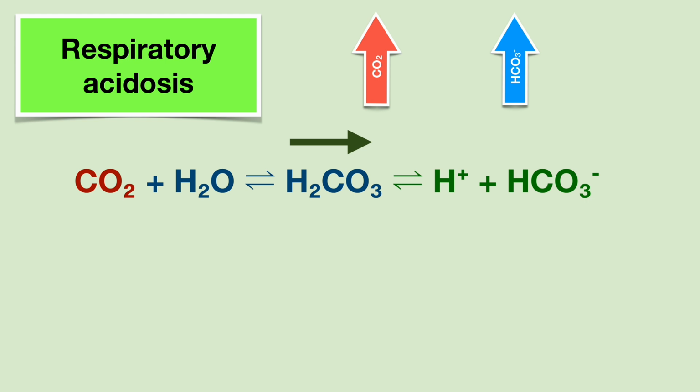But CO2 can vary within minutes to hours. And if all this extra H+ ion gets released, it can cause severe acidosis. To prevent that, we have a lot of absorbers present in our blood that can bind to this extra H+.